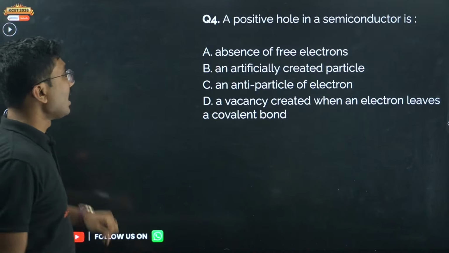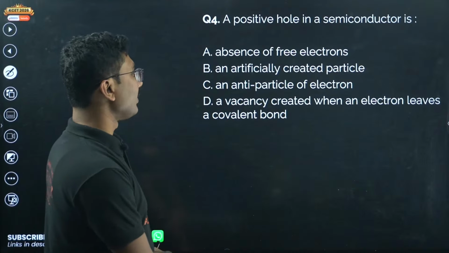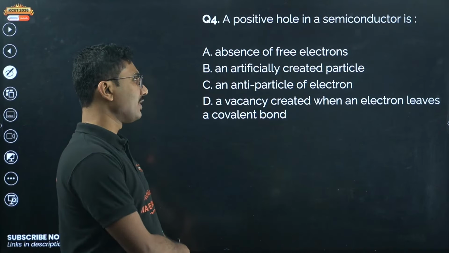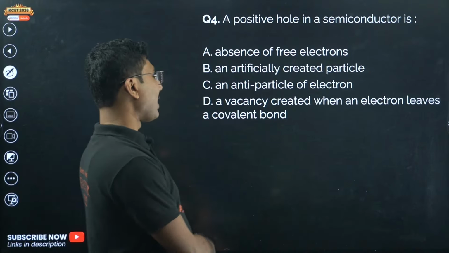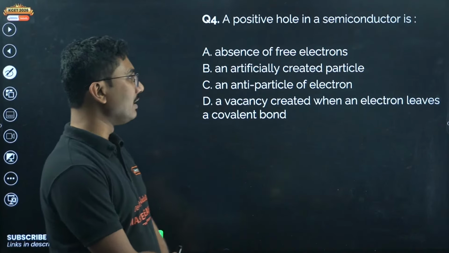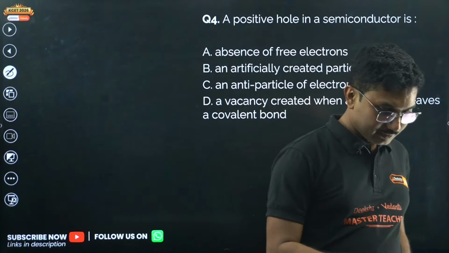Next question, a positive hole in a semiconductor is absence of free electrons, an artificially created particle, an anti-particle of electron, a vacancy created when an electron leaves a covalent bond. So what is the answer?